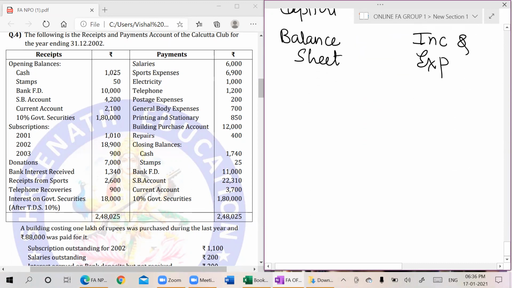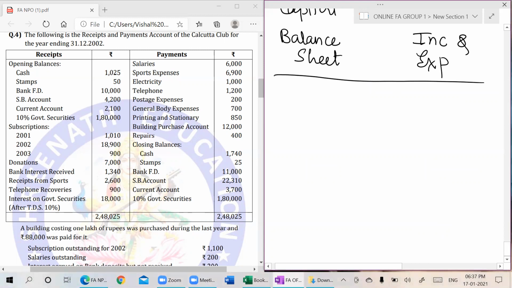Now how to solve this problem? Sir, they did not give us a trial balance. We are very much habituated to preparing final accounts if they give us the trial balance and adjustments. Why? Trial balance has one effect, adjustments have two effects.